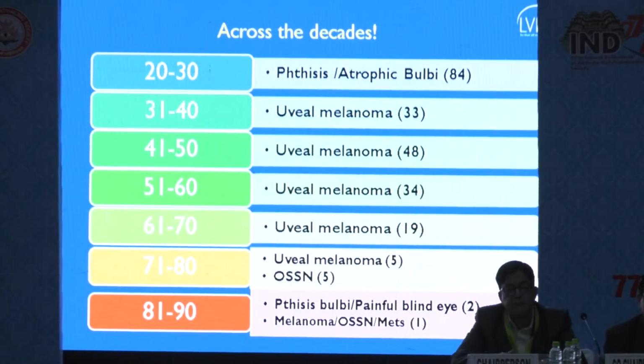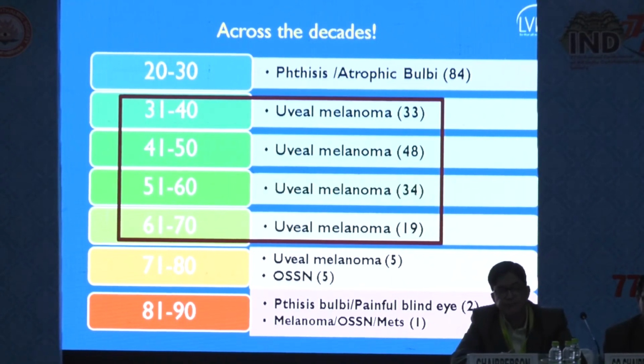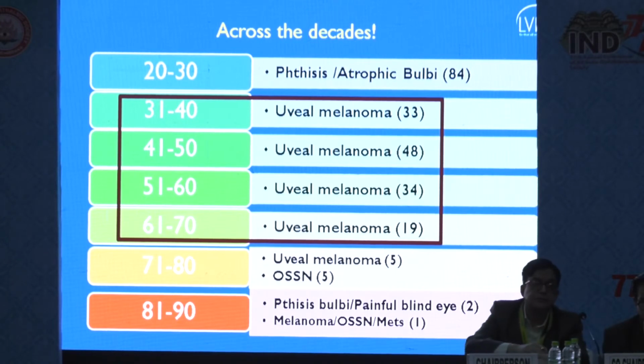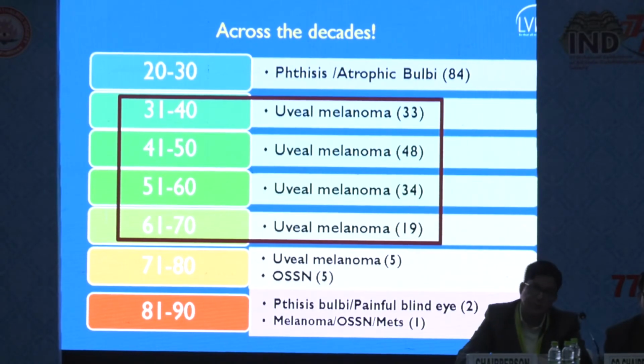Across the decades, we noted that in the third decade, the most common cause was phthisis or atrophic bulbi, whereas in the 4th to 7th decade, the most common cause was uveal melanoma. This indicates that there is a need for early diagnosis, early referral, as well as early management of uveal melanoma.